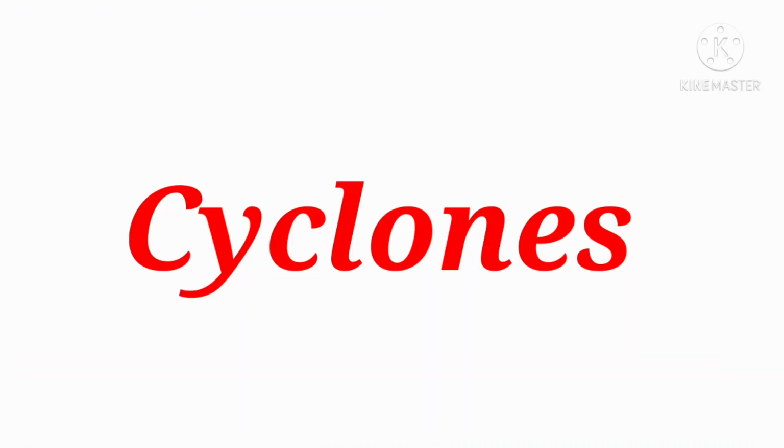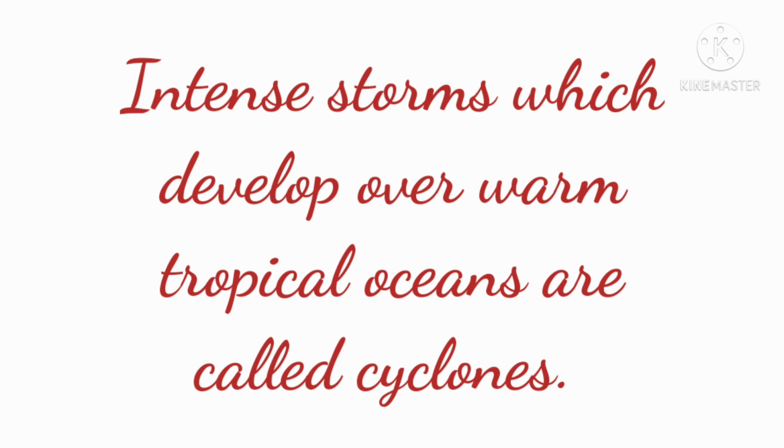Next, we discuss cyclones. Cyclones means ചുഴലിക്കാറ്റുകൾ. Intense storms which develop over warm tropical oceans are called cyclones. Intense storms means തീവ്രമായ കൊടുങ്കാറ്റ്, which develop over warm tropical means ഉഷ്ണമേഖലകളിൽ. What are called cyclones? All students say loudly. Yes, intense storms which develop over warm tropical oceans are called cyclones.